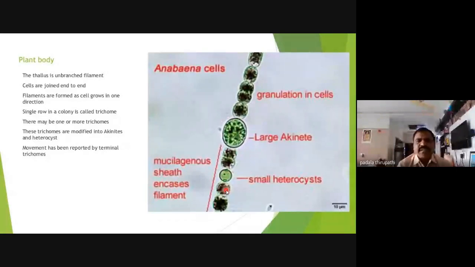Actually, blue-green algae do not contain any motile parts of the thallus. So movement is absent actually, but all blue-green algae show gliding movements or looping or slippery movements. This is by the use of the terminal cells of the trichome. These cells are surrounded by mucilaginous sheaths. All the cells are surrounded by a mucilaginous sheath.